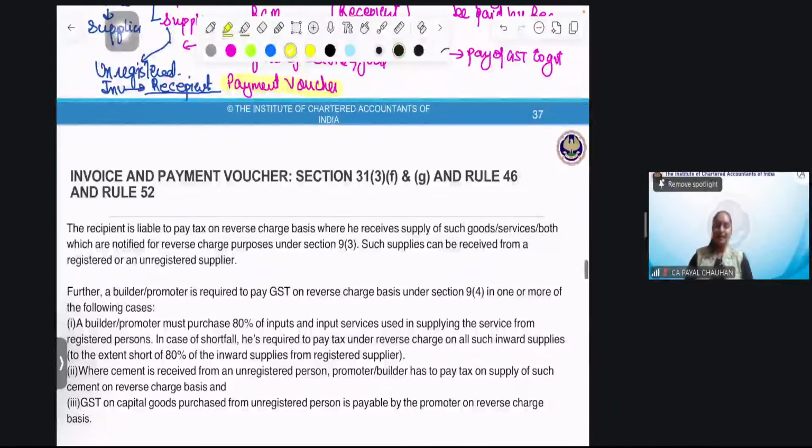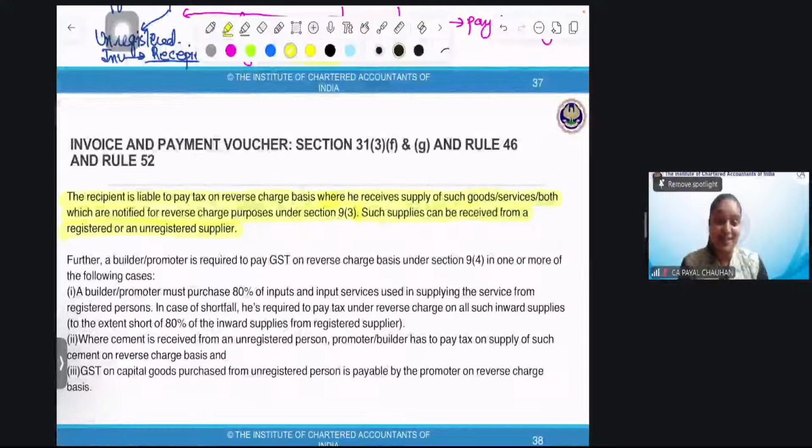Do you people remember, under 9(3) we have lawyer, advocate services. 9(5) is for e-commerce operator, that's a different aspect. Under 9(3) we have a list of supply of services which are taxable, yes, legal services. We have authors, publishing houses, sponsorship services. We have many a service. In that case, the supplier can be registered also and unregistered also.